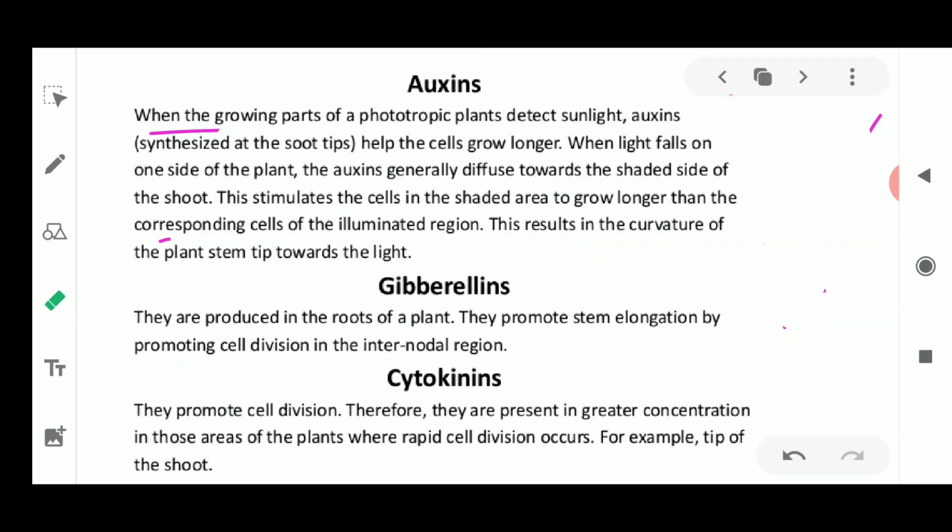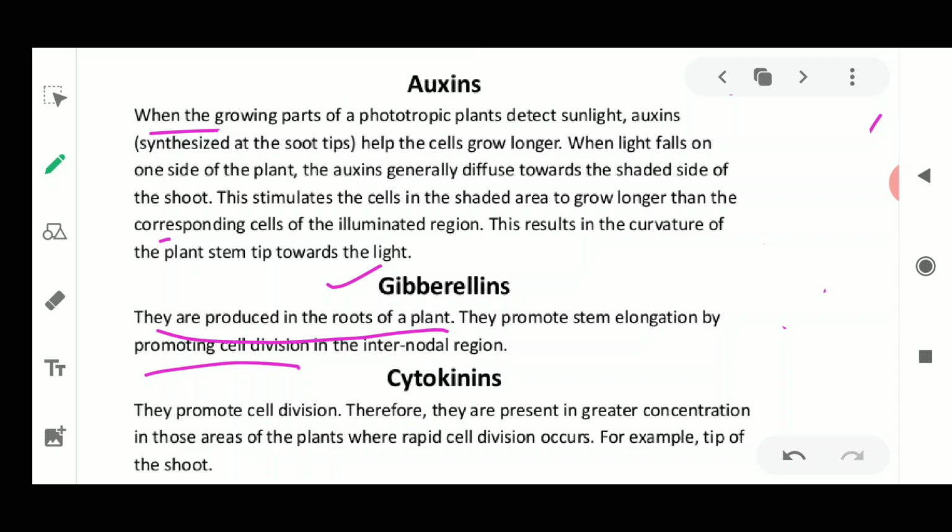Next is the gibberellins. The next hormone is the gibberellins, which are produced at the root of the plant. They promote elongation and cell division at the internodal stage. It is going to increase the width of the plant. It helps with cell enlargement and cell differentiation in the presence of auxins.